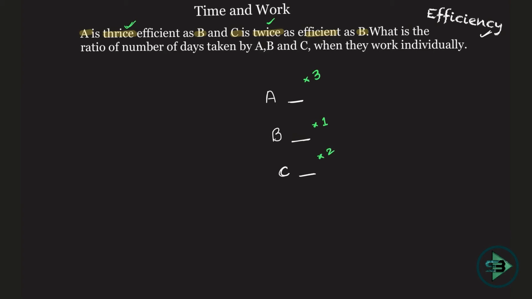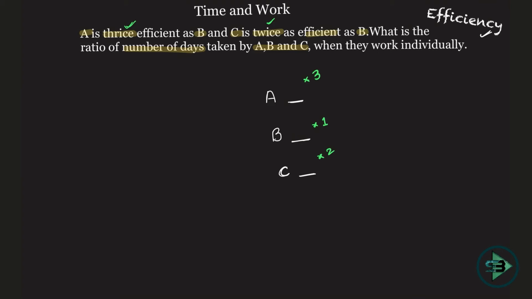Okay, that's it. So I know about them putting up the bricks. A puts in 3 bricks in one day, B puts in 1 brick in one day, and C puts in 2 bricks in one day. Now what is eventually asked in the question? Let's see. What is the ratio of the number of days taken by A, B, C when they work individually? So if they work alone, what are the number of days?